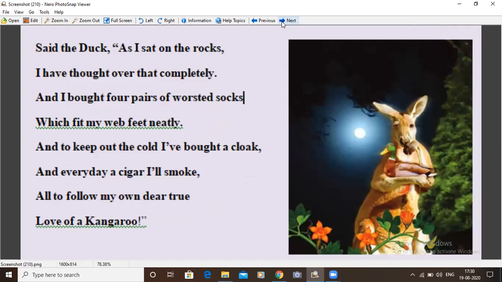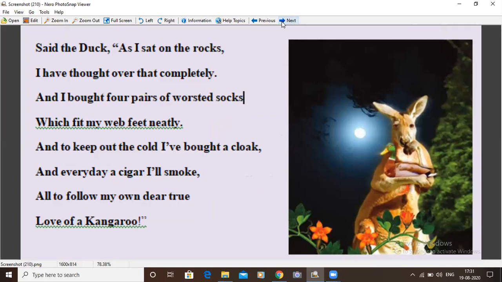Then, in reply to the objection of the kangaroo, the duck gives assurance of a comfort. So let us see.